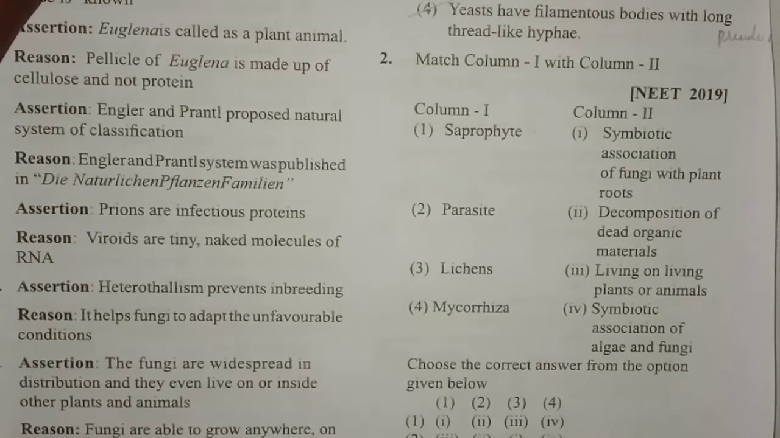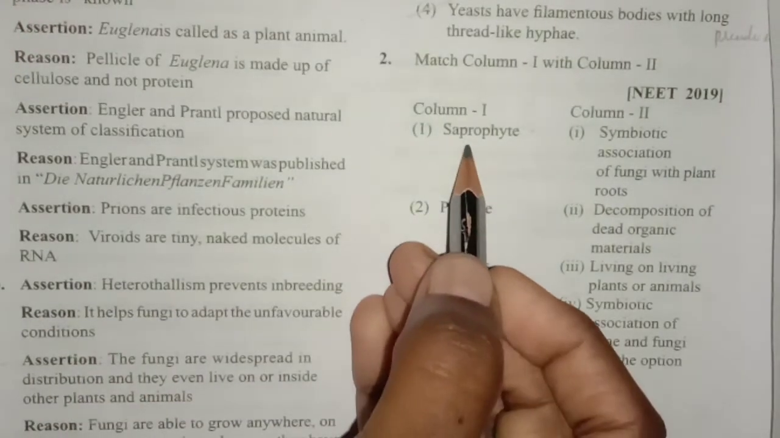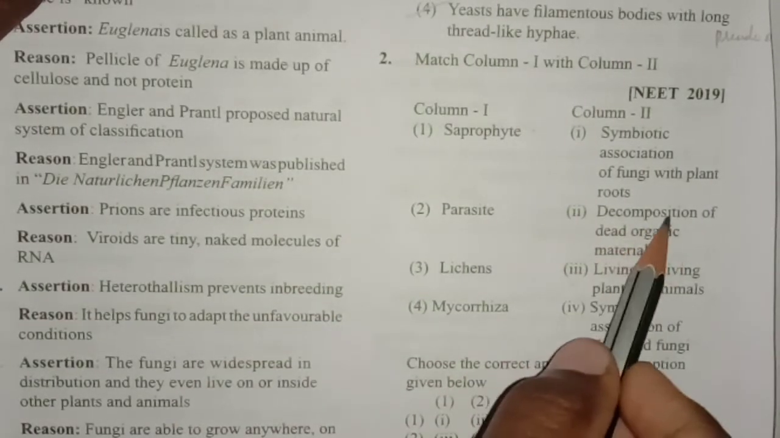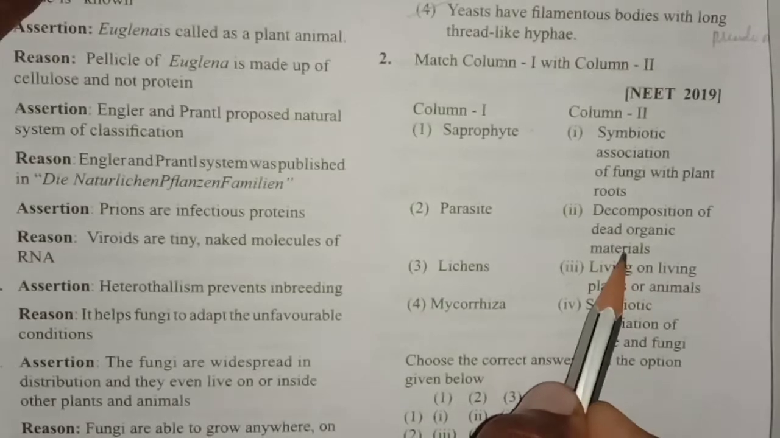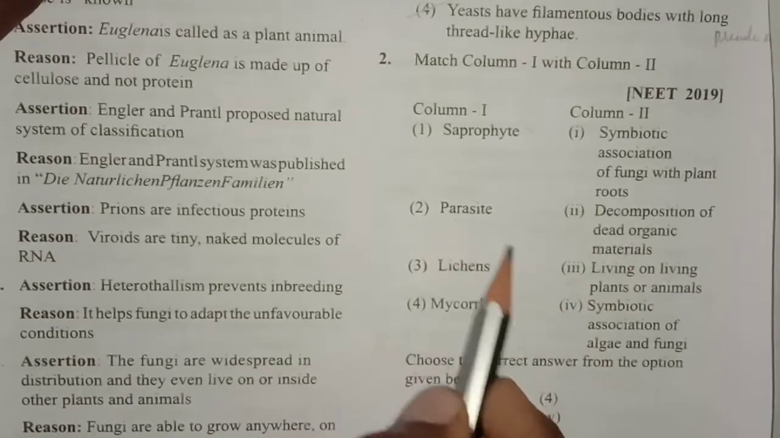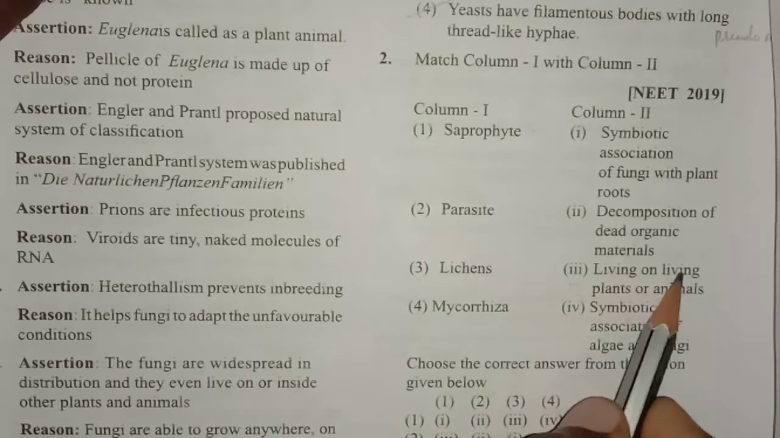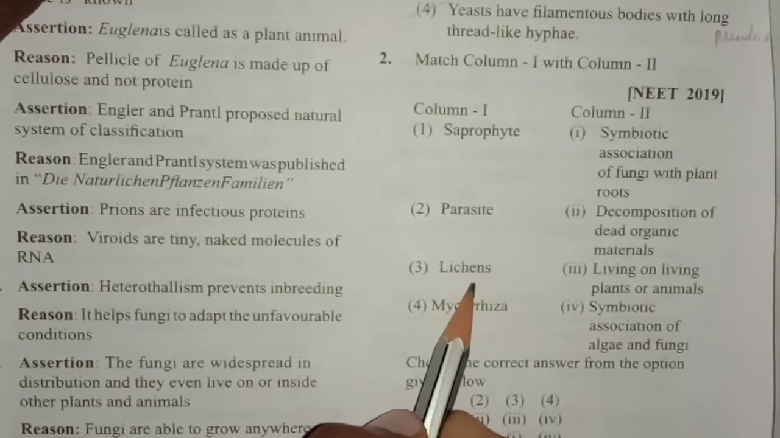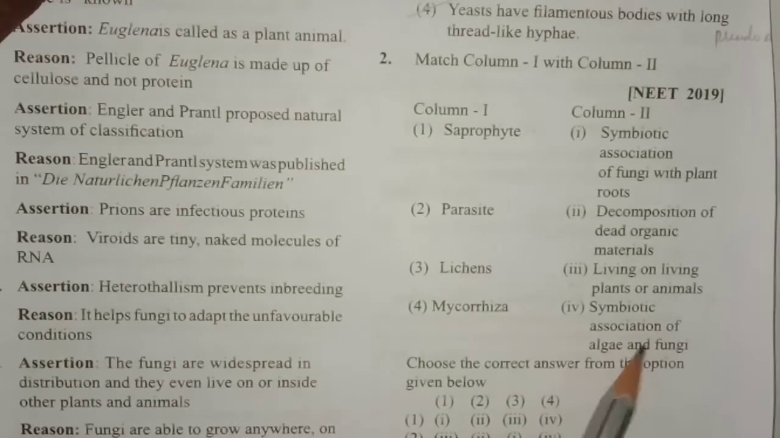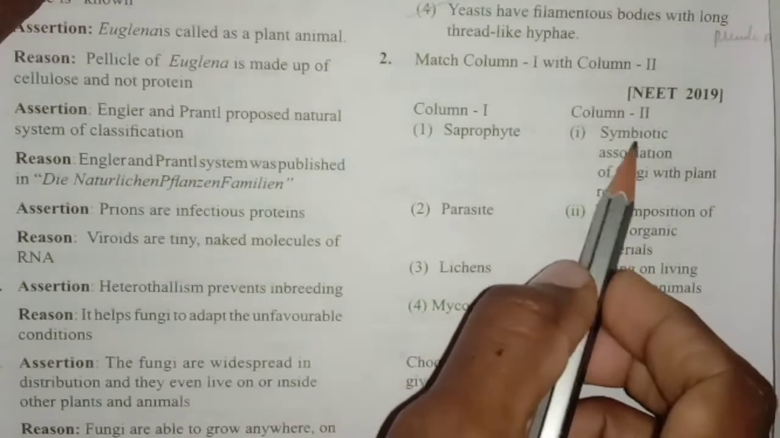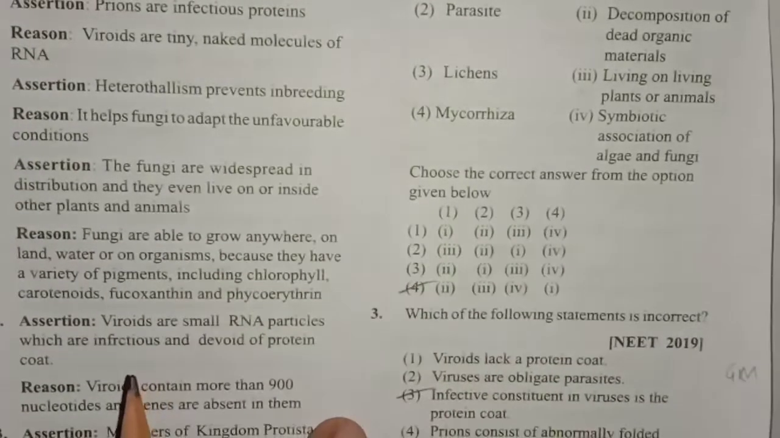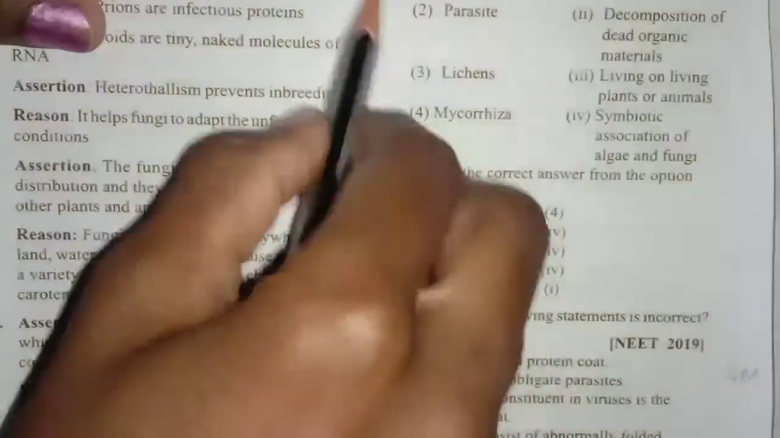Next one, match column 1 with column 2. In column 1 they have given some modes of nutrition, such as saprophyte. Saprophytes help in the decomposition of dead organic material. And parasites are living on living plants or animals; they can live on both plants and animals. Lichens are the symbiotic association between algae and fungi, and mycorrhiza is the symbiotic association between fungi and plant roots. So among the options, the fourth option is correct. You can go through it.